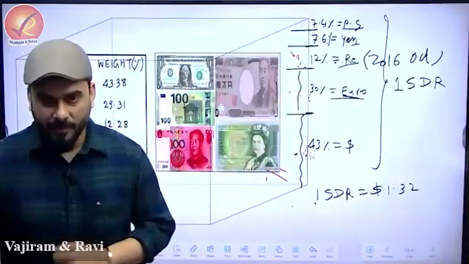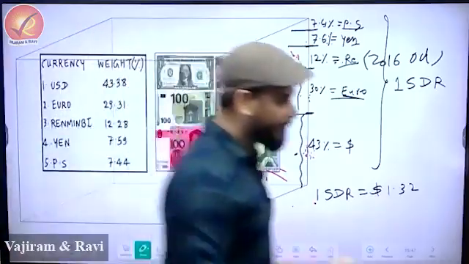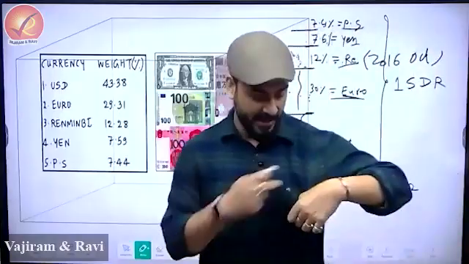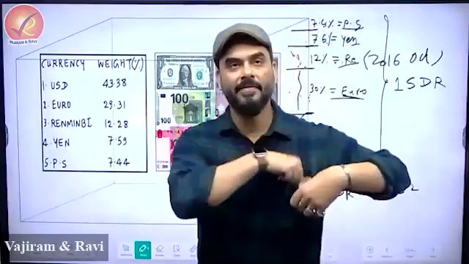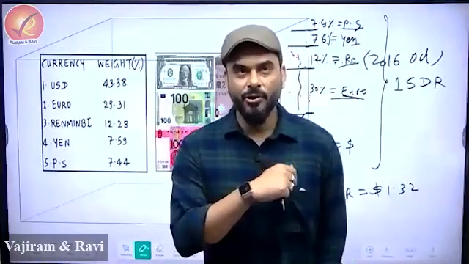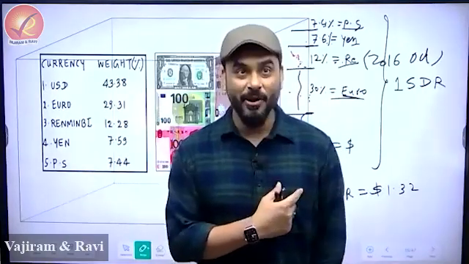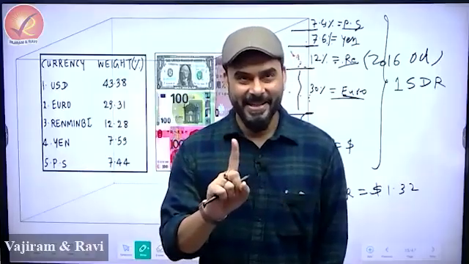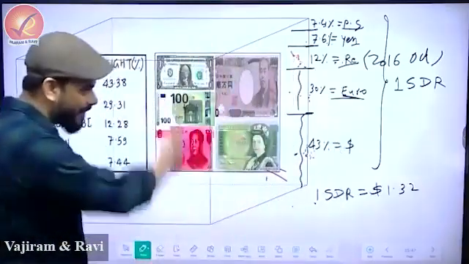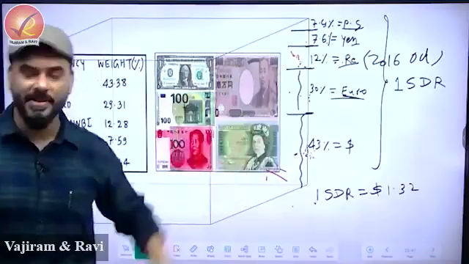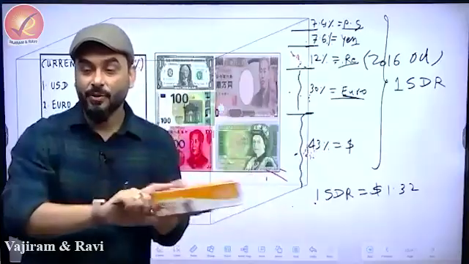Now, there is one interesting thing you should focus on. Look carefully. Suppose in my pocket, this is a pocket, this is a rupee, I have kept it. This is a dollar, I have kept it in my pocket. Similarly, I am going to keep 4 or 5 things. If somebody asks you what is the name of this pocket, will you say that this pocket is a new currency? This pocket is a pocket or basket of currencies. So if somebody asks you what is this basket, is this box a new currency? No, it's just a box. You took a box and you put 5 currencies. So what is this basket or box?